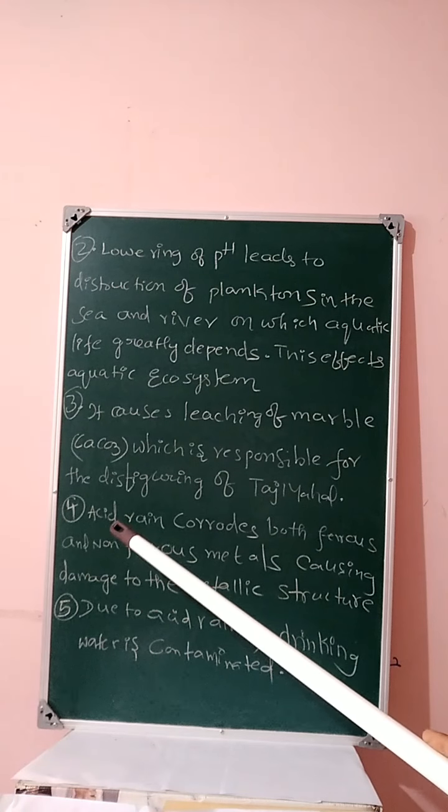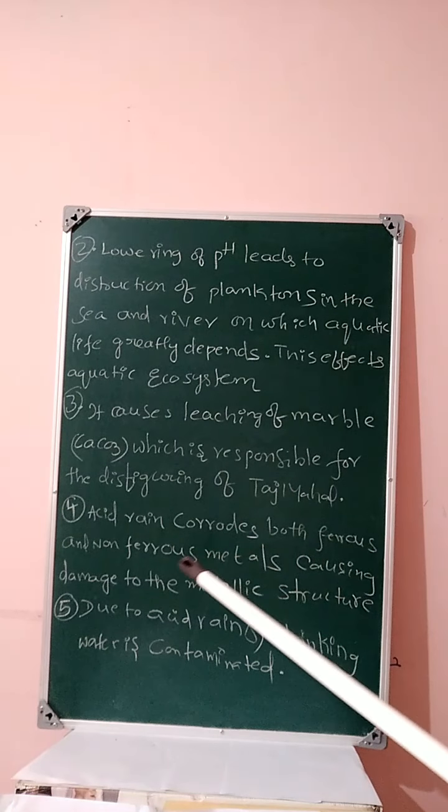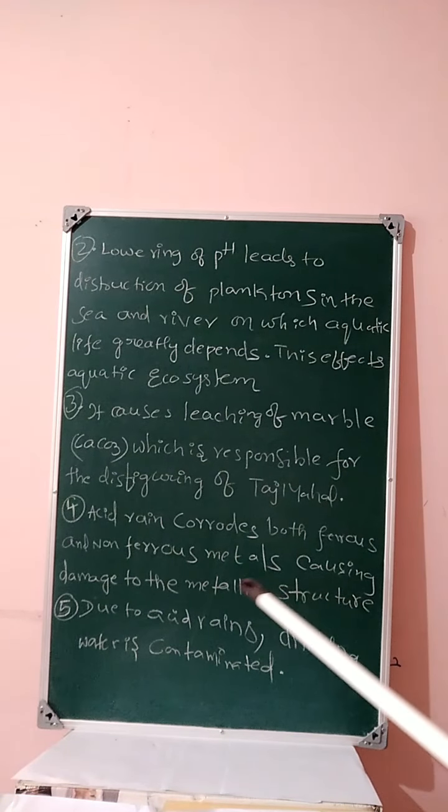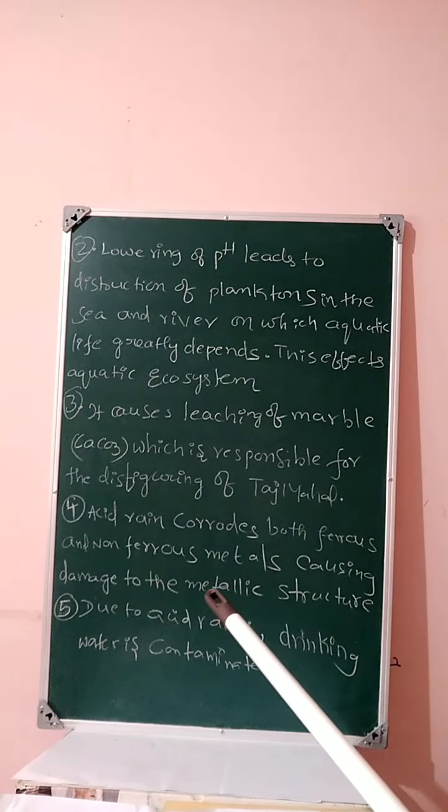Next, fourth one, students: acid rain corrodes both ferrous and non-ferrous metals, causing damage to the metallic structures.